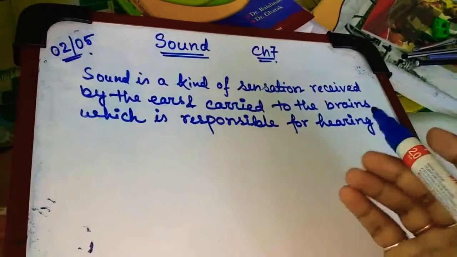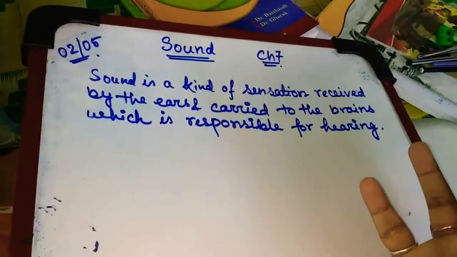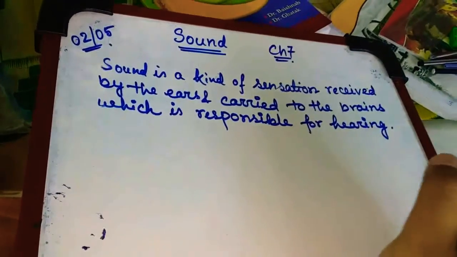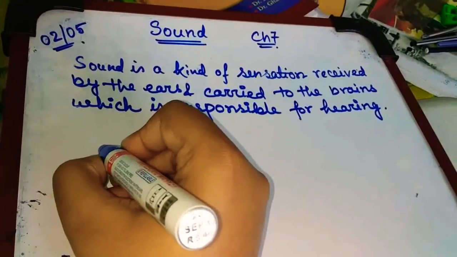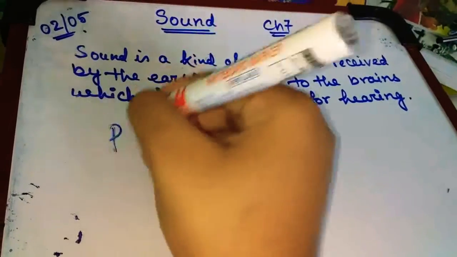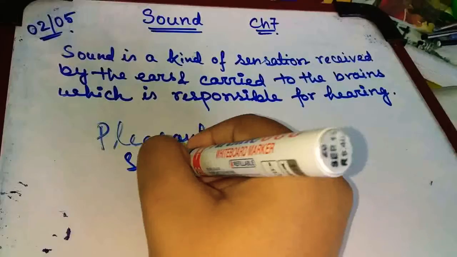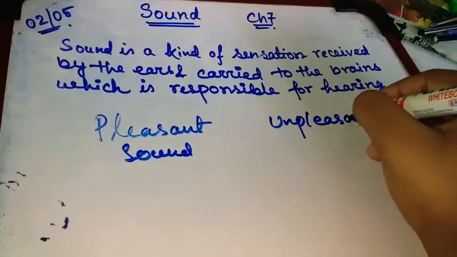The material bodies which are capable of producing sounds are called sources of sound or sounding bodies, for example, different kinds of musical instruments. Now, sound is basically of two types. One is called pleasant sound and one is called unpleasant sound.